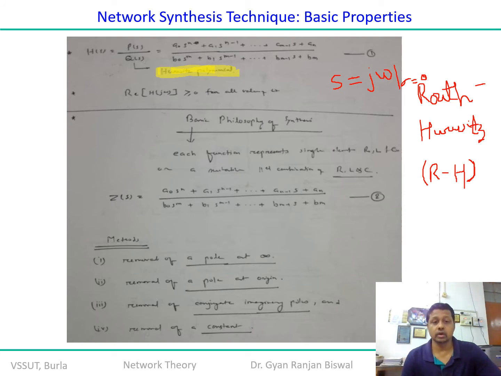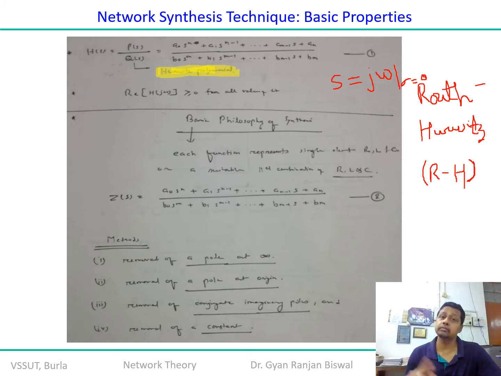So if during the design it appears that there is a pole at infinity, then you must remove this particular pole. Our agenda of designing a stable system, any transfer function, any realization or design of a system based on a transfer function that has n number of zeros and m number of poles, for example.